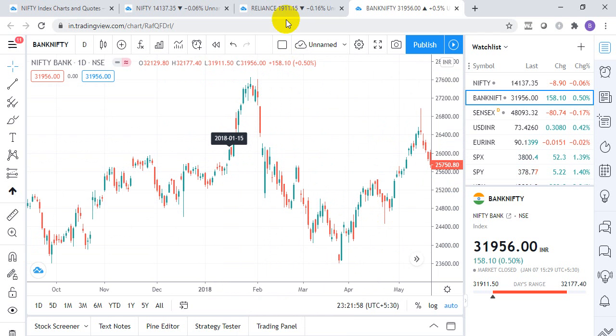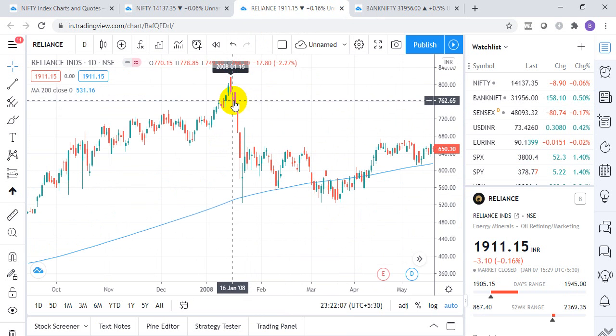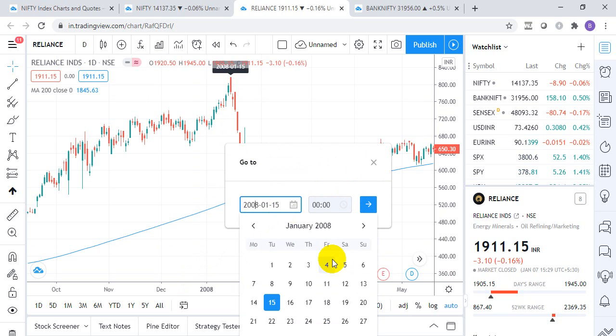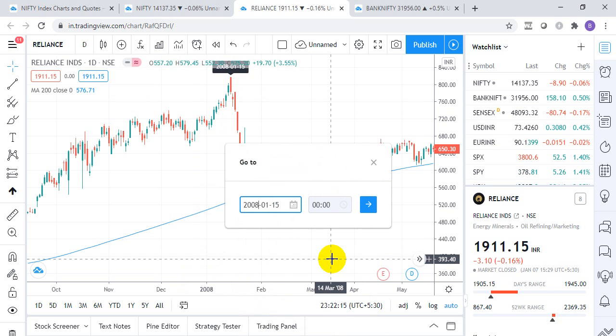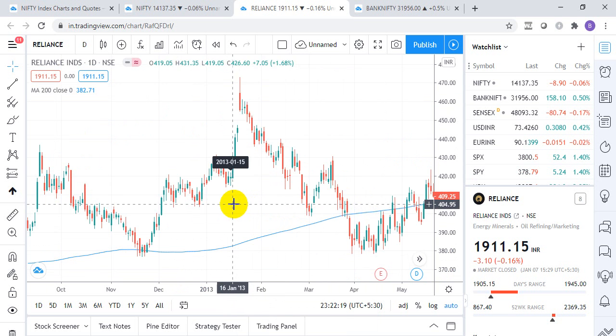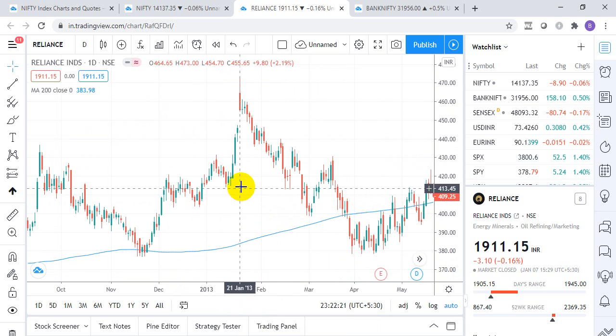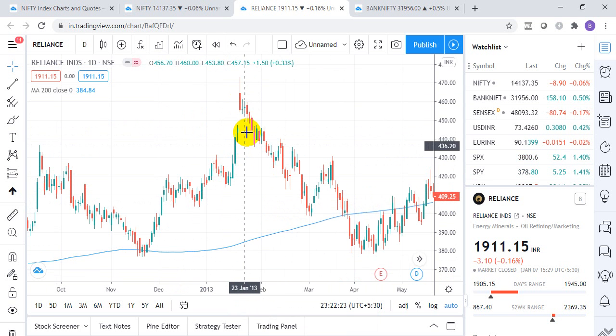And now I'll take an example of Reliance. So remember, 14 Jan 2021 is an important day for Bank Nifty also. Now let's take Reliance. It made a top here on 15 Jan 2008. So adding 5 years to this will become 15 Jan 2013. Simple concepts, and it was a major bottom, and from there a good rally was launched in the market. I mean, an impulsive move was launched.